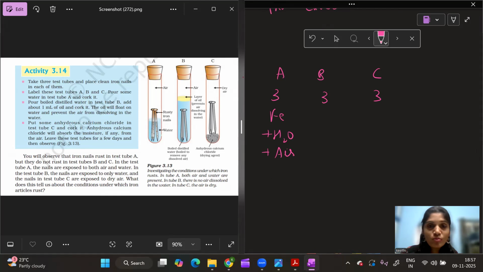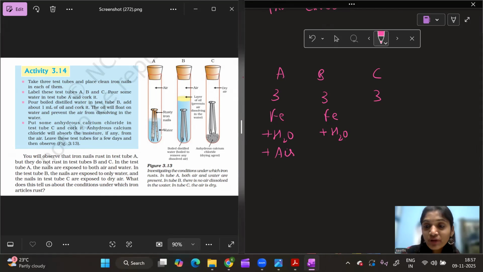If you go to test tube B, what are the conditions you see? I have my iron, and because the nails are dipped in water, it is in contact with water. Do you see any interaction of iron nails with air? No, because there is a layer of oil that prevents air from dissolving in the water. With the oil layer above the water, air will not come in contact with the iron nails. Here iron is only in contact with water.